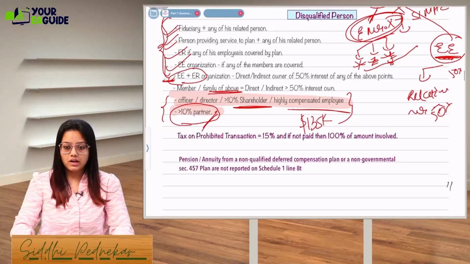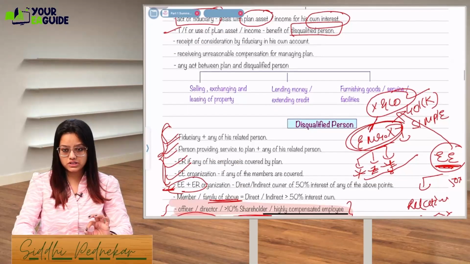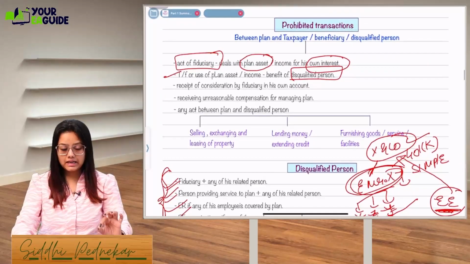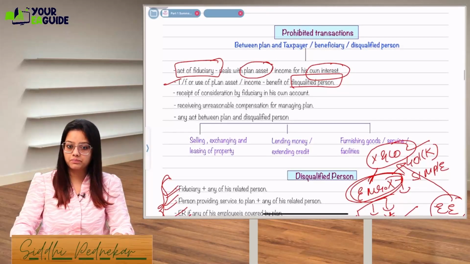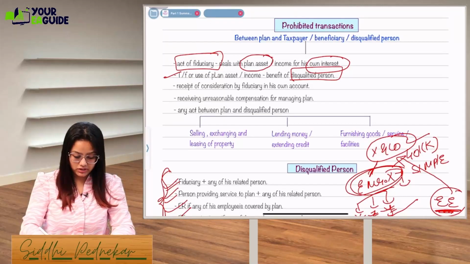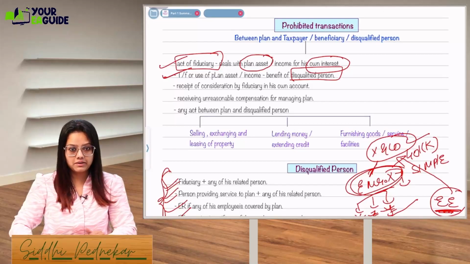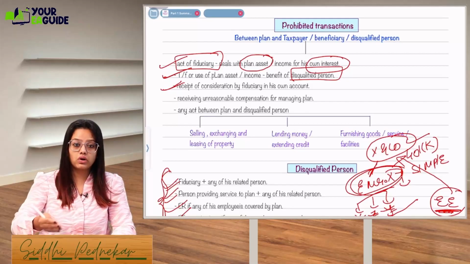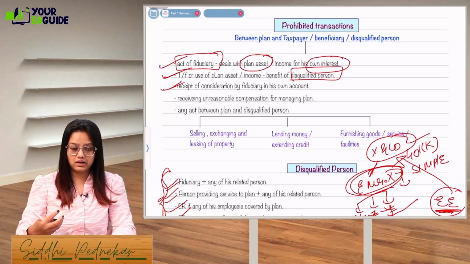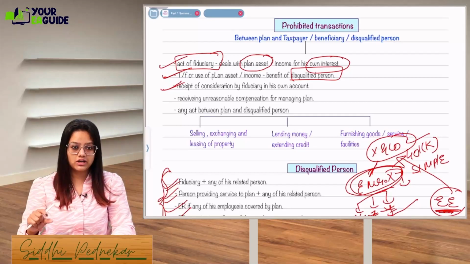Okay. Now, if you enter into a prohibited transaction, let's see what a prohibited transaction is. We know what a disqualified person is. Any transaction entered into by a disqualified person with a retirement plan is a prohibited transaction. What are they? We were learning about that only. Acts of a fiduciary: transfer or use of plan assets or income for a disqualified person, receipt of consideration by a fiduciary in his own account. Let's say the distribution has been taken out by the fiduciary and deposited in his own account. That is a prohibited transaction, that is not allowed.